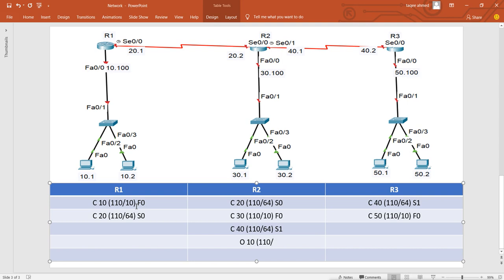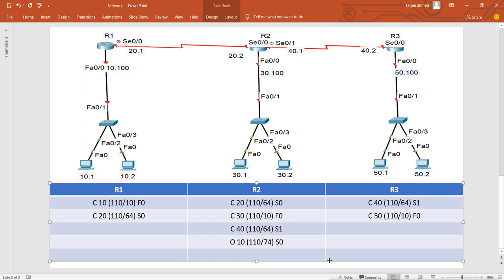So it will add these two values, and it becomes 74. The information is coming from serial 0. So it will add the interface network cost to the cost which is sent by the other router.